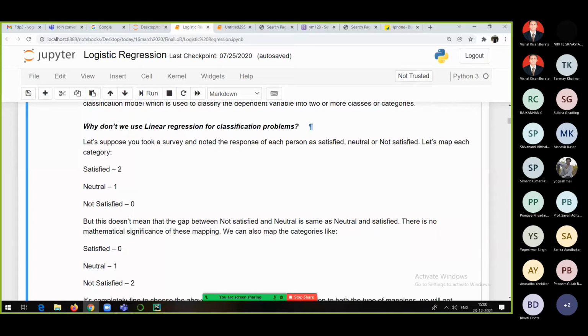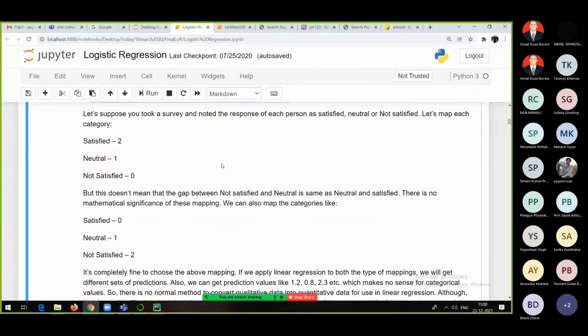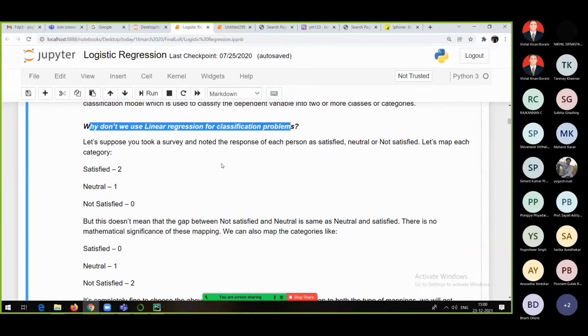Now the question is, why don't we use linear regression for a classification problem? Why can one not use linear regression to solve a classification type of problem? Let's suppose you have this kind of data. You have a class where we have the values satisfied, neutral, and not satisfied. Obviously it's categorical data. Now what is shown here? For satisfied, 2 is shown, for neutral 1 is shown, and for not satisfied 0 is shown.